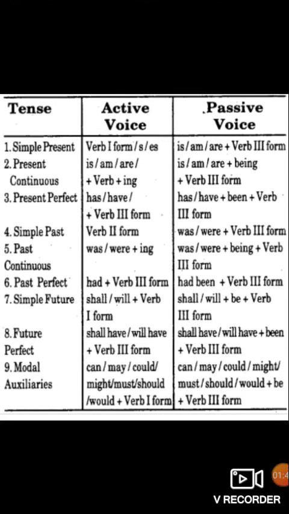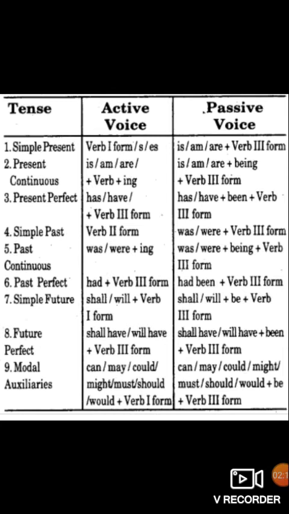Simple past, wrote. For example, the V2, the past tense for write is wrote. If wrote is given, simple past is given in active voice. In passive form, it will be along with the helping verb was written, were written. So you have to observe that all the verb forms end in past participle in passive voice.